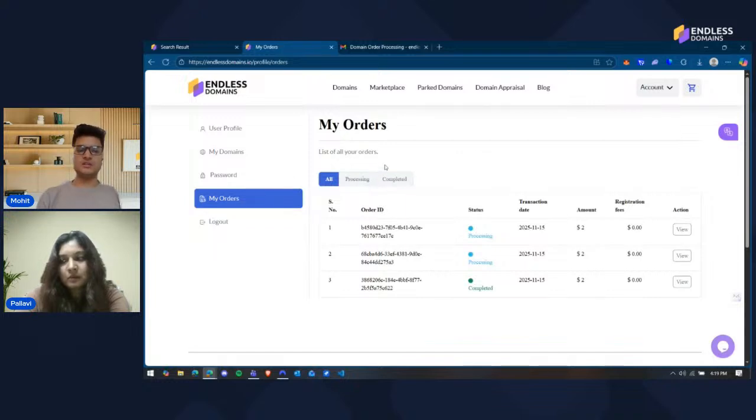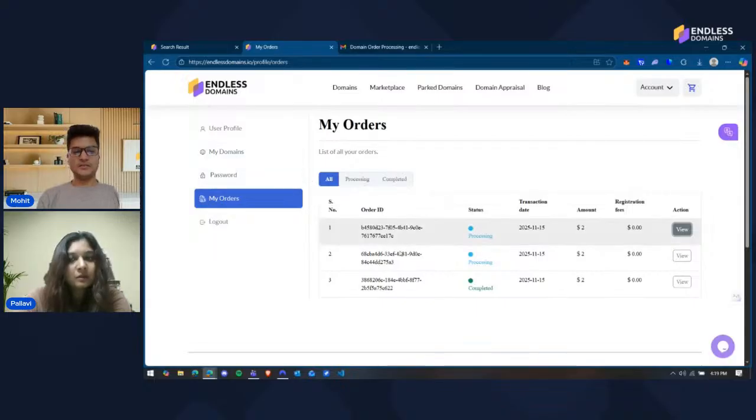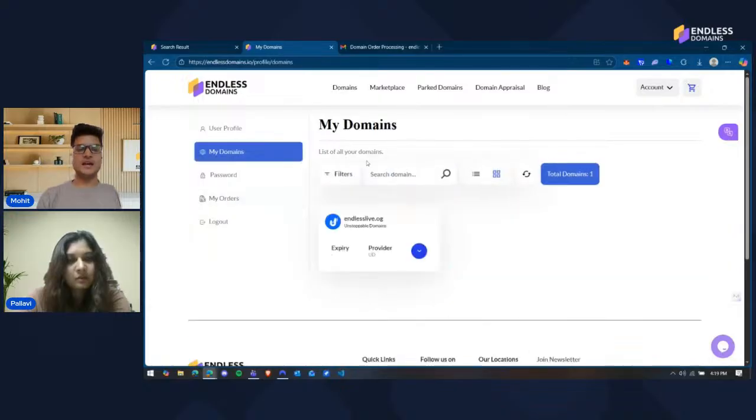The first thing I would recommend is to go to this page and check if your order is complete or not. It's still processing on my end, so I will only receive the domain after the processing time is over. If it's completed, then I need to go to my domains, and this page will automatically fetch it for you if the domain is bought.